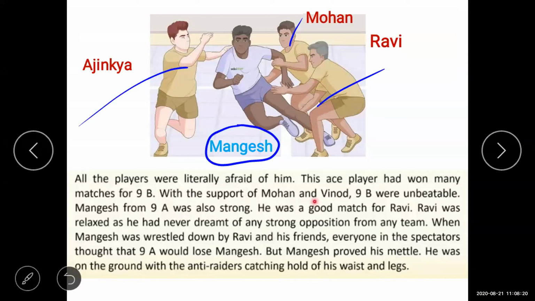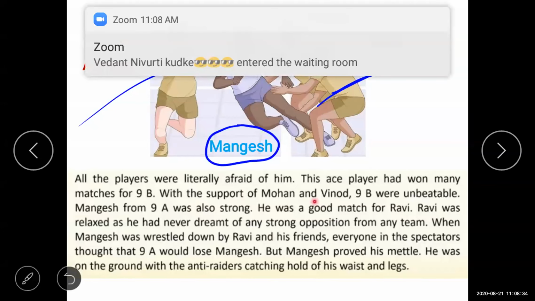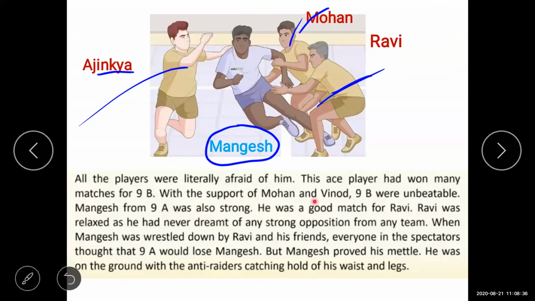At that time, Mangesh touched Ravi, Mohan and Ajinkya. Now, as I told you, students, a player has to touch the opposition team player and return back to his ground. So Mangesh tried to return back to his ground. At that time, Ravi, Mohan and Ajinkya tried to stop Mangesh from going back to his own ground.